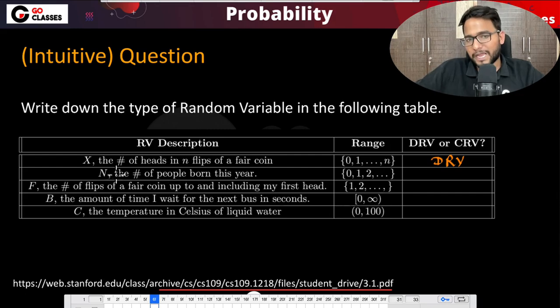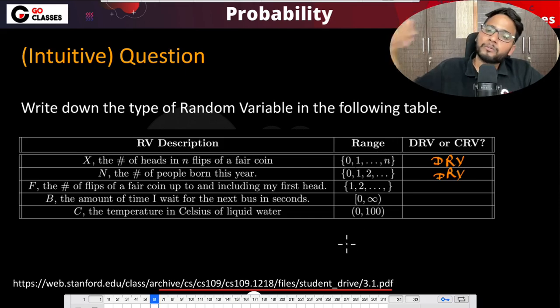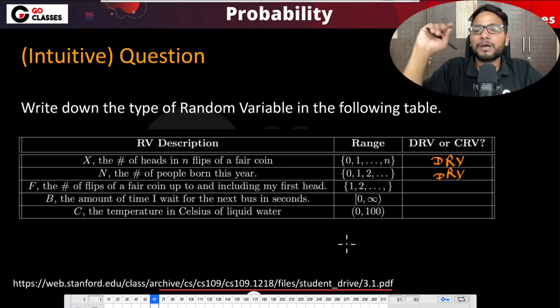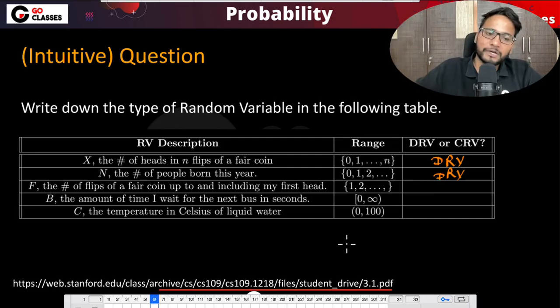What about this? N is a random variable which is the number of people born in this year. Maybe the number of people born in this year in the country could be 0, could be 1, could be 2, but it will be a finite number. It cannot be infinitely many possible values, right? It cannot be uncountable. So again, it will be a discrete random variable. It could be a big number, like 1 million, 1 billion, or maybe 1 trillion, but it will be a finite number.